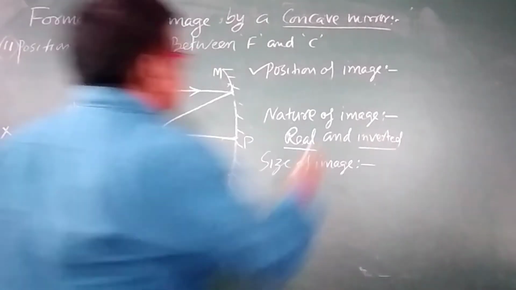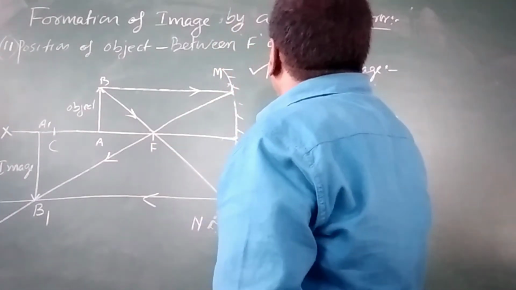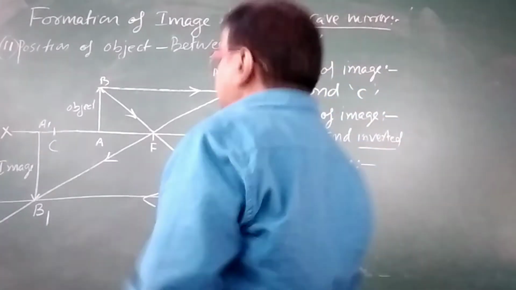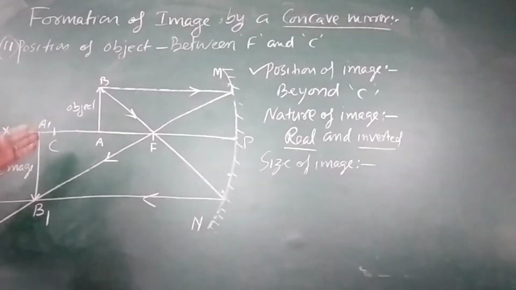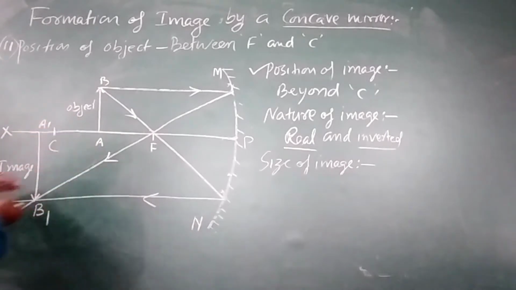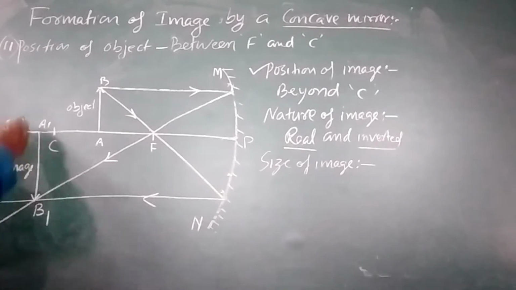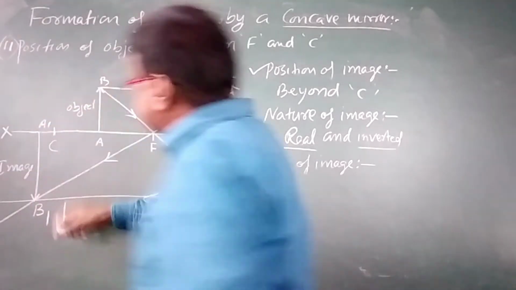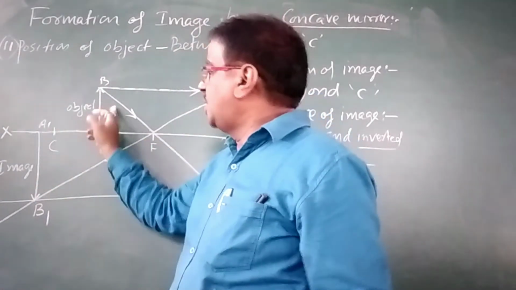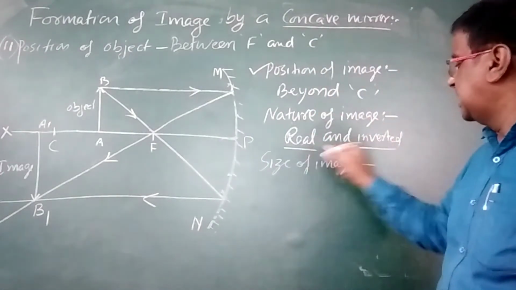So what is the position of the image? Position of the image is here we can write beyond C. And nature of the image is as previous. It is real, as it is actually meeting. 2 reflected light rays are actually meeting. So it is real image. So real will always be inverted. You can see its head is upward and its head is downward. So with respect to the object, it is inverted. So the nature of the image will be real and inverted.